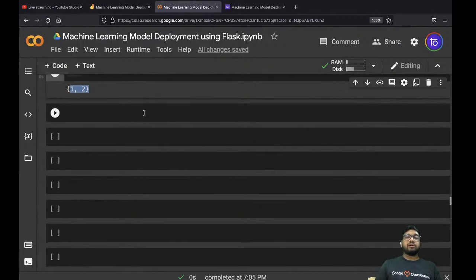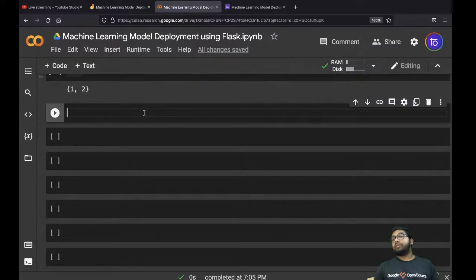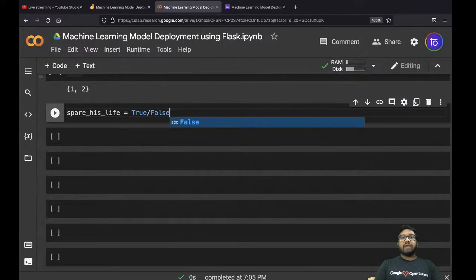If you remember the scene in Infinity War, the condition was there's a variable, let's say spare_his_life. Spare_his_life is one variable. It can have either true or false.